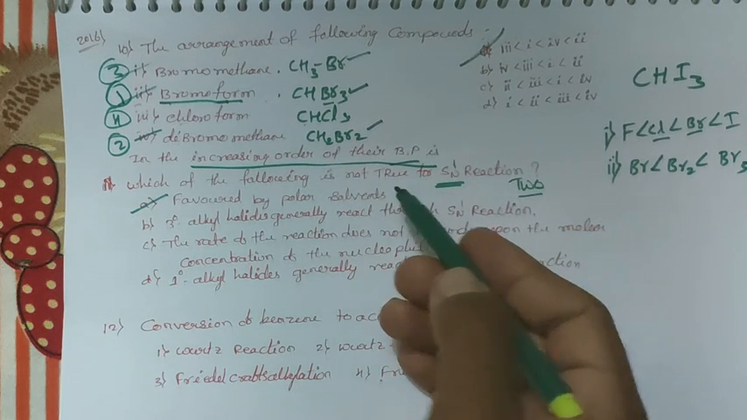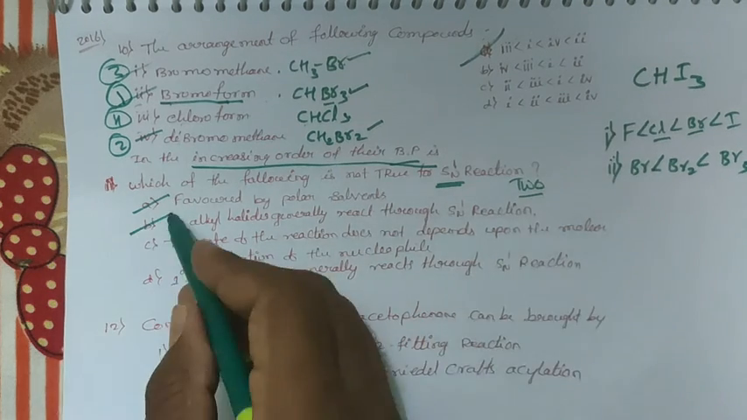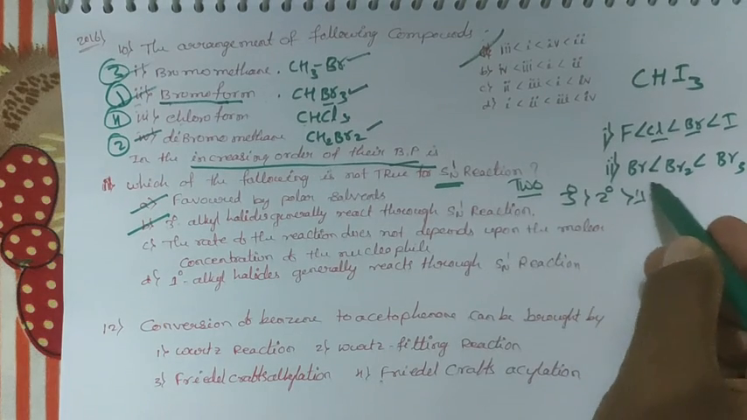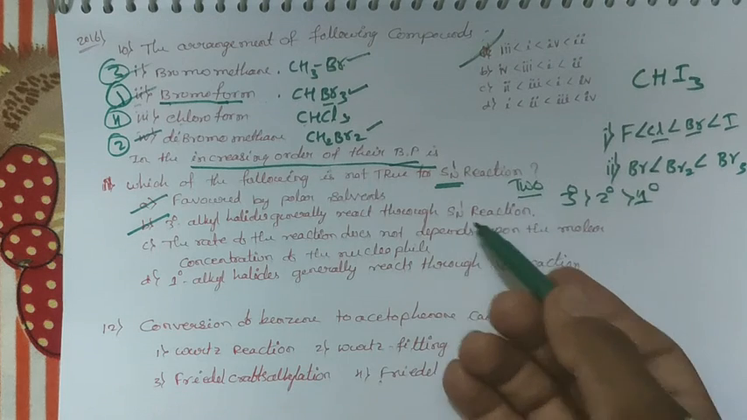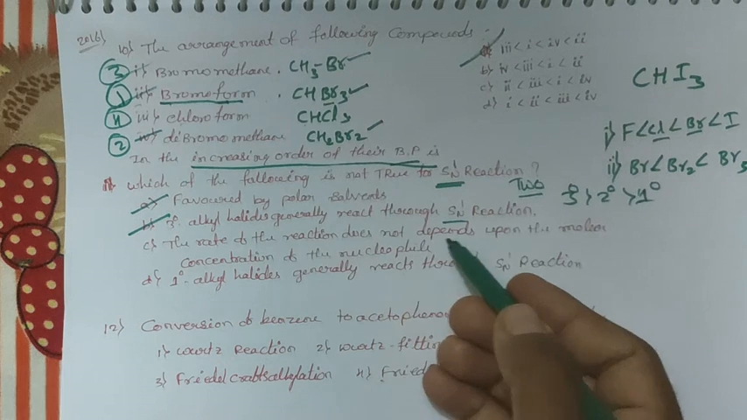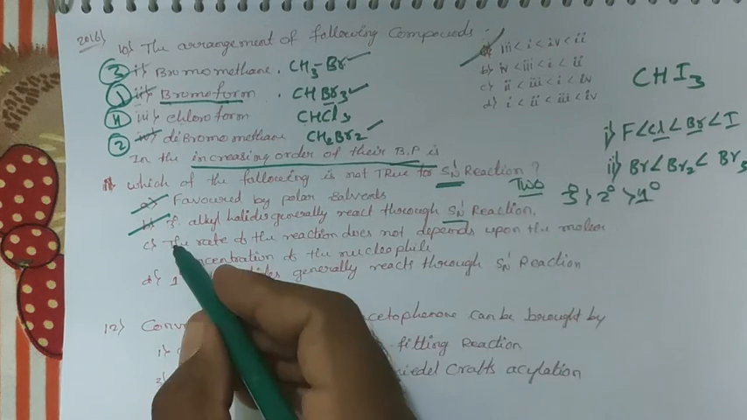I explained this one. Next, tertiary alkyl halide generally reacts through the SN1. Yes, of course, tertiary is more reactive than secondary, than primary. I already explained this one. Tertiary compound is more stable, tertiary carbocation. That's why this SN1 reaction takes place. The rate of a reaction does not depend upon the molecular concentration of the nucleophile. Very good. This is not true.